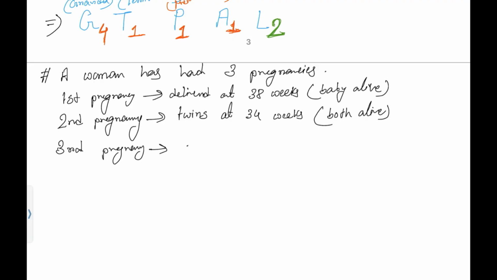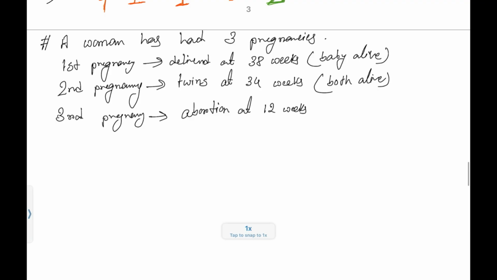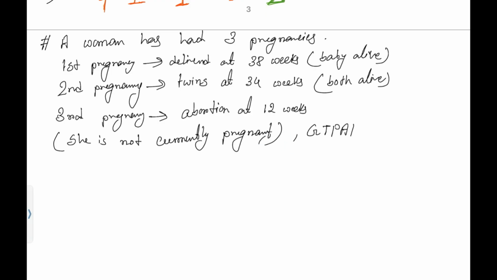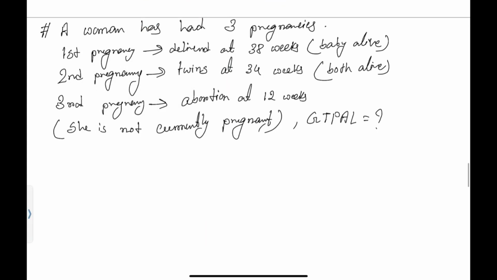Third pregnancy. When she got pregnant for the 3rd time, abortion occurred. At which time? At 12 weeks. Abortion occurred. And it is also mentioned that she is not currently pregnant. Okay. So what will be her GTPAL score? See how nicely in the question they mention all the details. Now let's find out the GTPAL score.